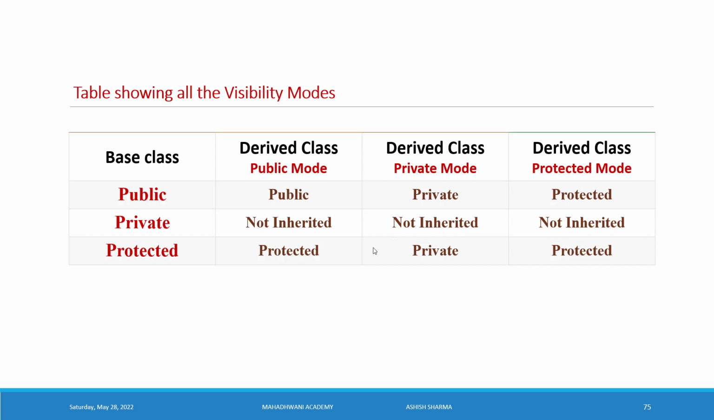Not inherited in any case, because private members are not accessible outside the class. Protected and public members become protected, so you can inherit them in the derived class. But protected members can also be inherited inside the derived class, while private members are private in any case, so they are not able to be inherited.